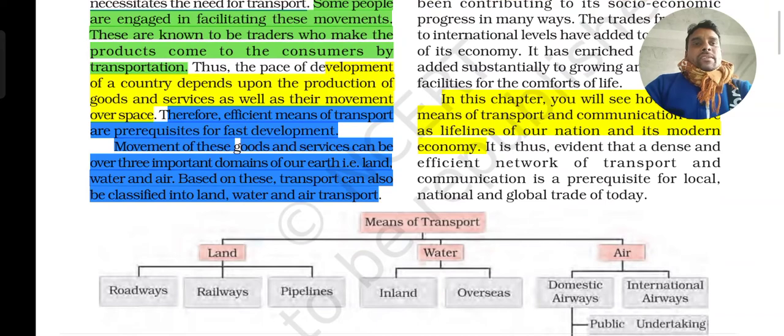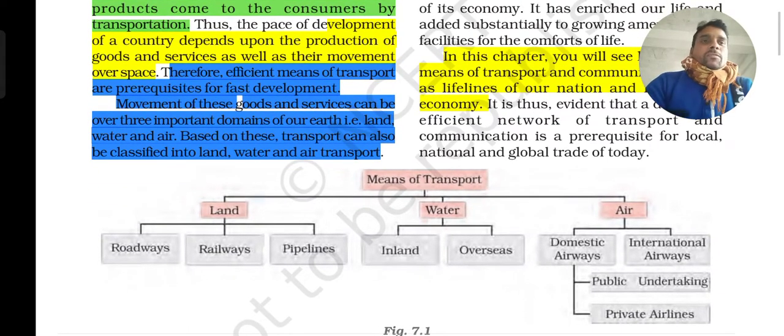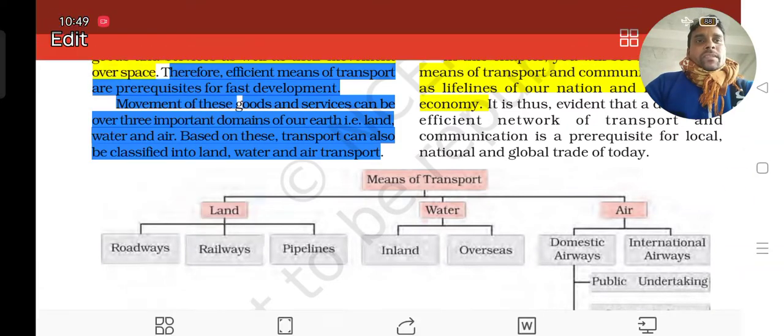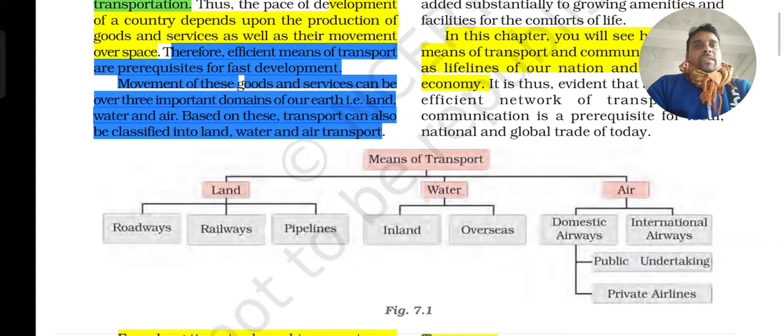The first one, when we start with transport, the means of transport, you can see in your textbook itself, the means of transport that we have when goods are moved from place to place: land, water and air.